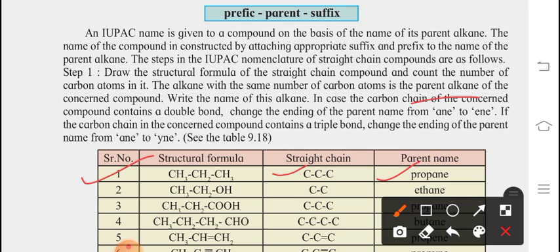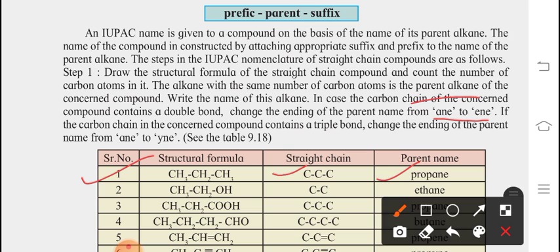Okay. Now next, if the carbon chain compound contains a double bond, change the ending of the parent name from "-ane" to "-ene". As we have seen, if the double bond is there, then the parent name is going to get changed from "-ane" to "-ene". If it is ethane, then we have to write ethene.